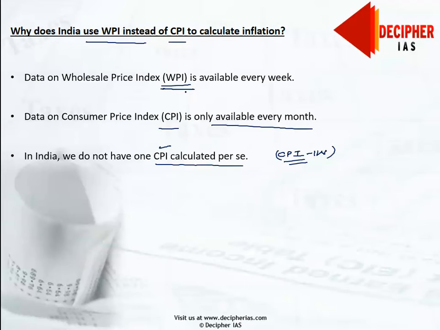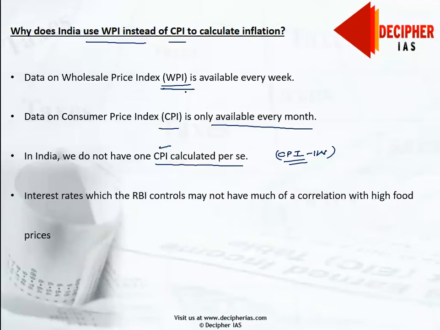Apart from this, interest rates which the RBI controls may not have much of a correlation with high food prices. And therefore, decision makers may feel that since they cannot target inflation across the major sections constituting the CPI, they would rather focus on the WPI, which constitutes goods on whose demand the interest rate may have more significant effects.